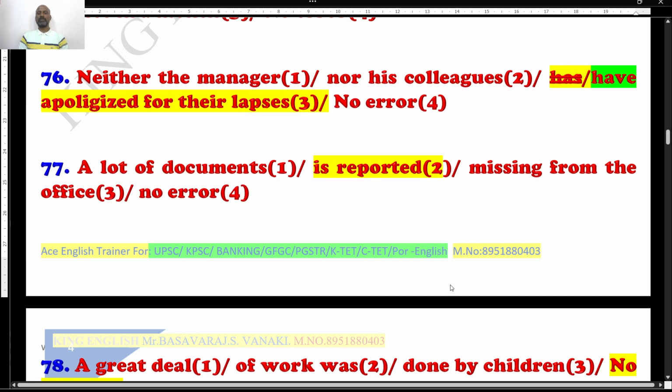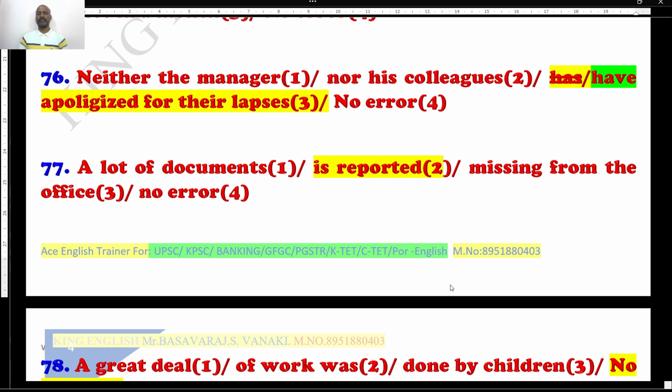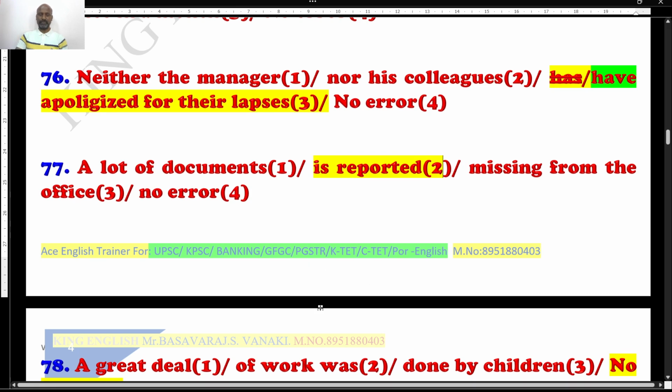A lot of documents is reported missing from the office and no error is given. Students, read the question carefully. If you're grammatically strong, you know the language very well, you speak in English, and you are acquainted with writing or reading in English, you will get it easily. I feel most of the people think that there is no error. Of course, there is an error. Let me read the question for you.